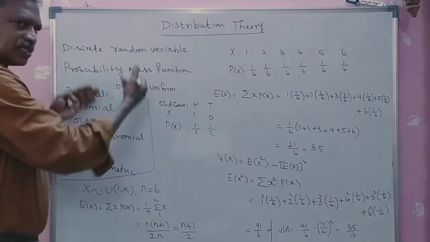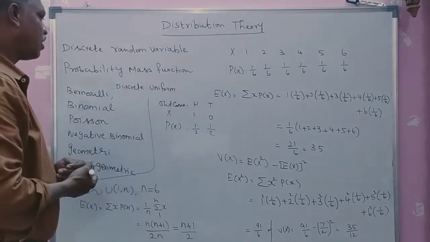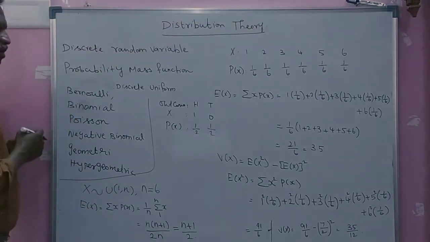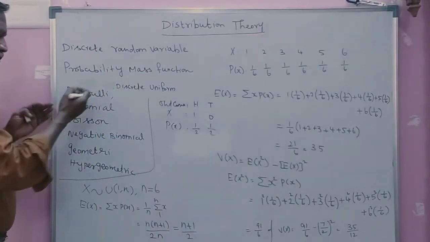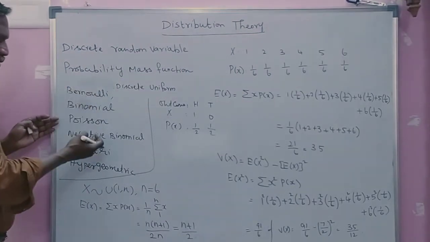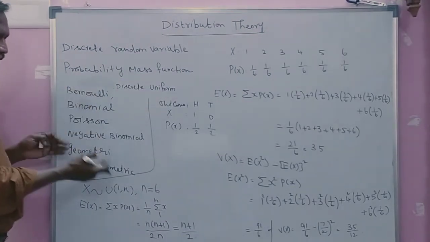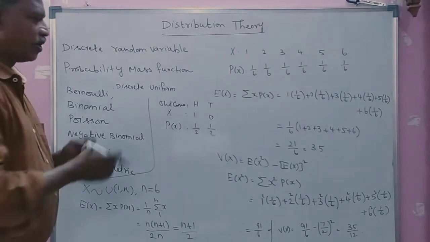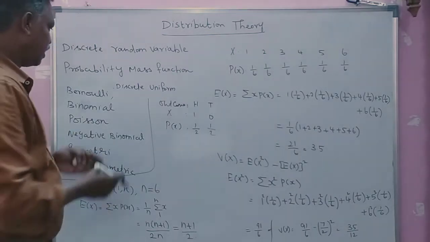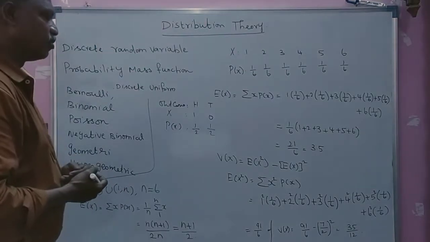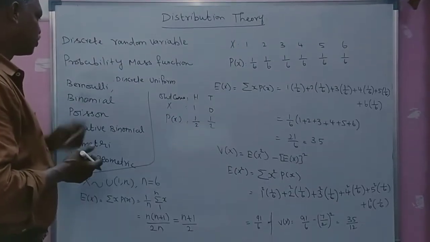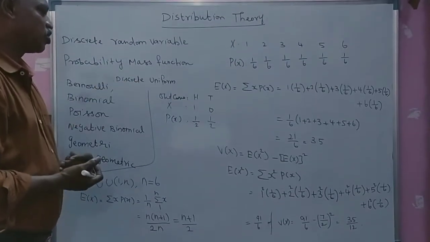There are several discrete distributions available: Bernoulli, discrete uniform, binomial, Poisson, negative binomial, geometric, hypergeometric, etc. In this class we are going to see these types of probability distributions. First we are going to see the discrete uniform distribution.